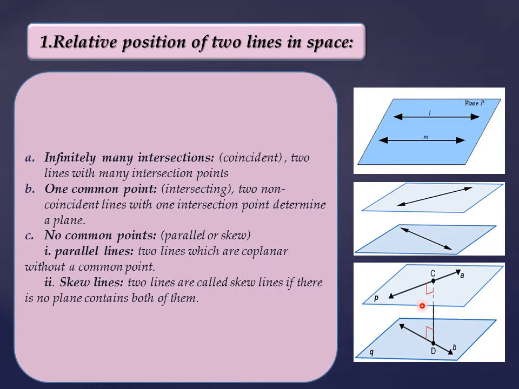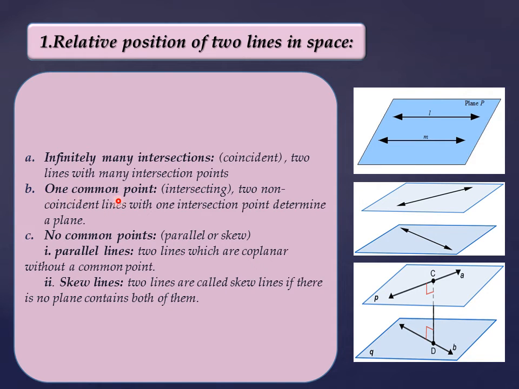And also, we will talk about the cases in some detail. The first one says the two lines might have infinitely many intersections. I know that if two lines intersect in 2 points or more, we say they are coincident, meaning they have more than one intersection point. Of course, we can't draw it here, because in the truth those two lines are one line in the drawing.